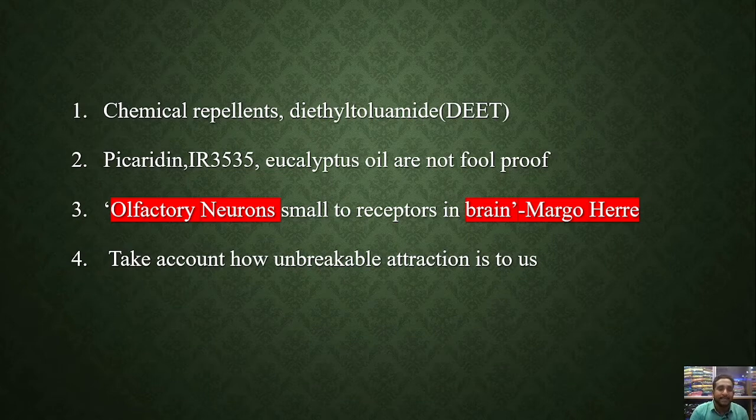But a signal transmission is compulsorily needed, because once the sensation of smell is there, it means there is a signal transmission in the neurons, right? That is the matter here. So olfactory neurons, here is a very important point. There are more chances to ask this question.